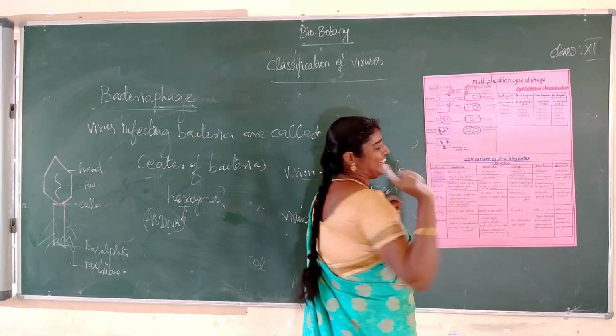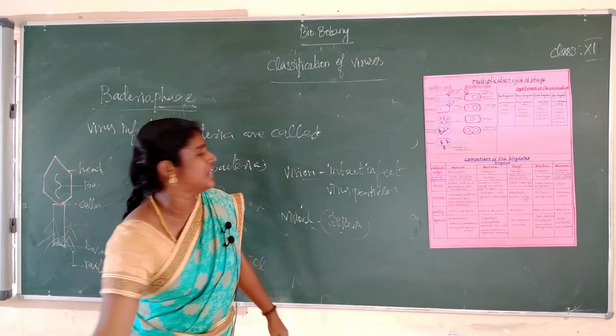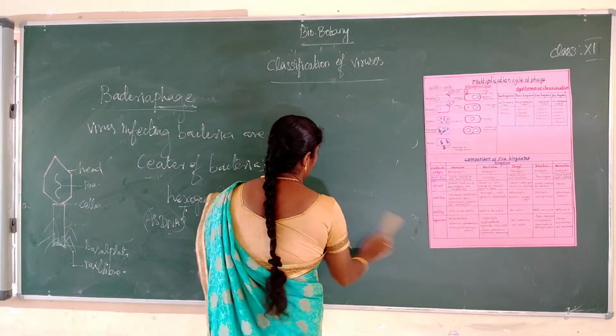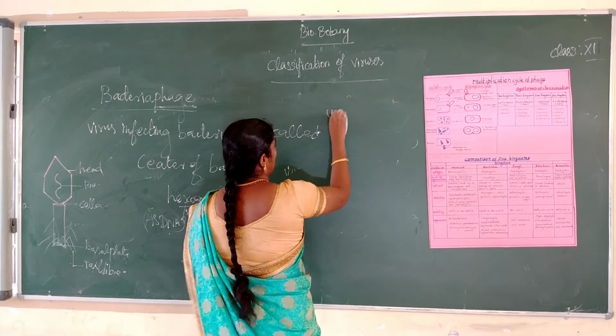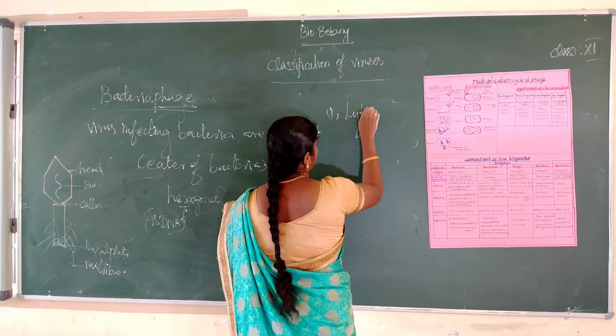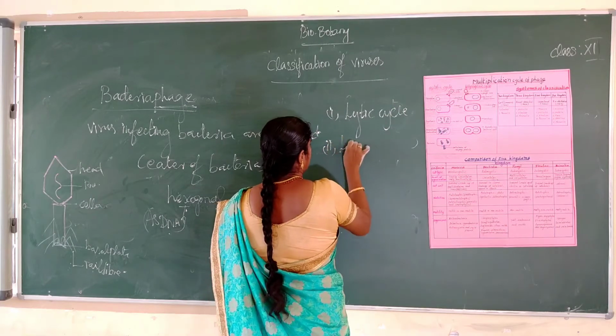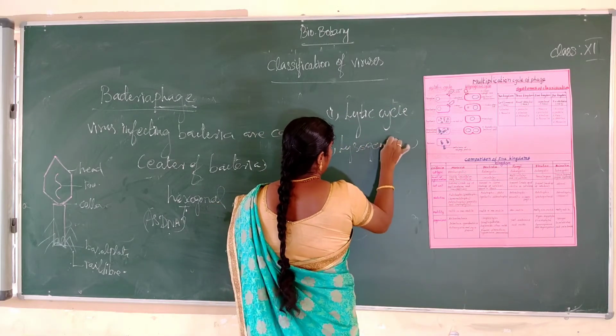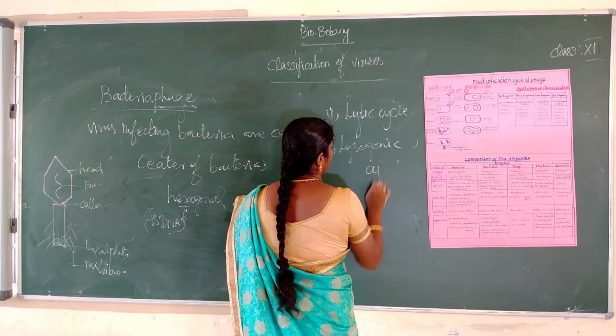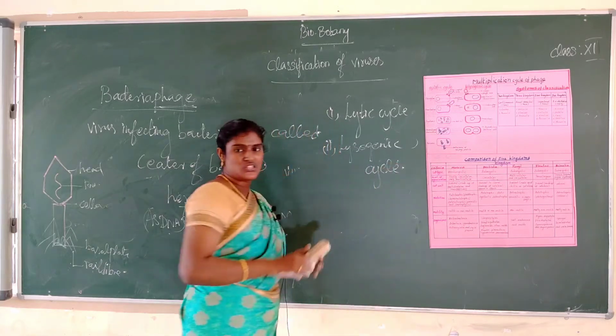The first one is the lytic cycle, the second one is the lysogenic cycle.